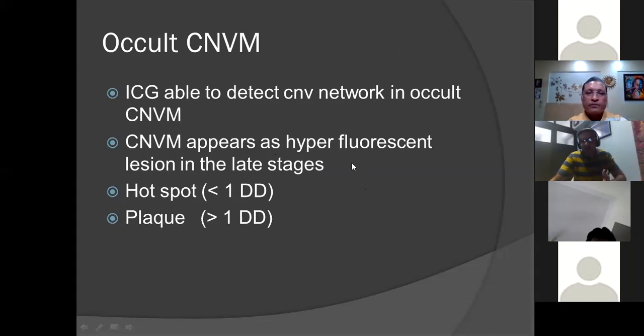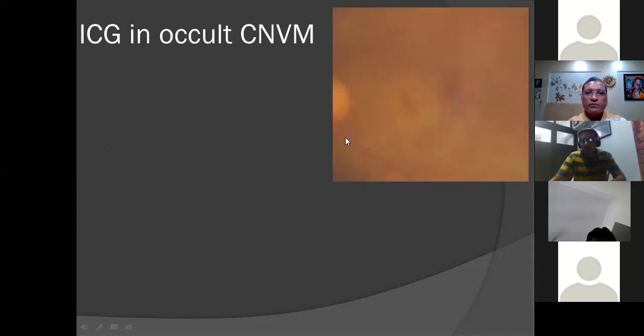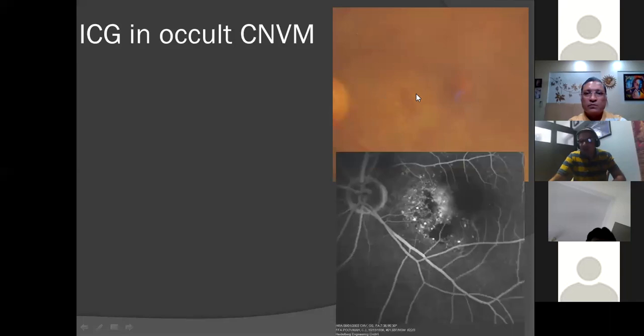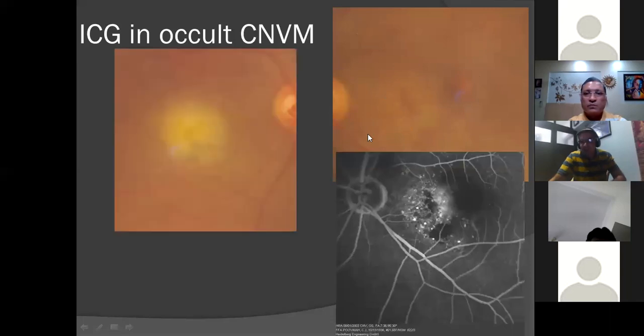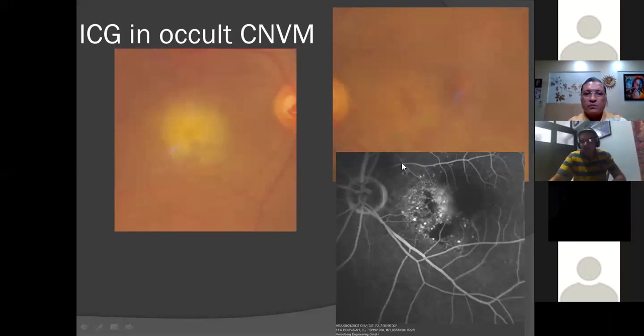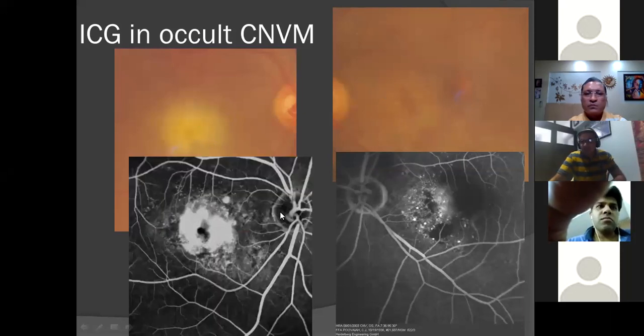So in occult CNVM, as you can see in this fundus photograph, there is a parafoveal area of hemorrhages here. This fundus photo is not very clear. It was taken in a patient with a cataract. In the other eye, you can see some macular scar-like thing. Here is an FFA done for the patient. Here, there is block fluorescence from the hemorrhage, and corresponding hyperfluorescence in the area of the scar.